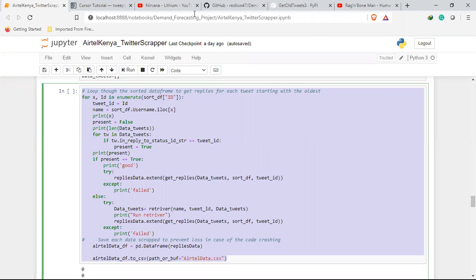So in this code, I'm trying to repeat what I mentioned earlier. I'm looping through my sorted IDs, getting the oldest IDs first as I go on to the current ID. The last ID will be the most current. So I'm going through all those IDs, getting the names.